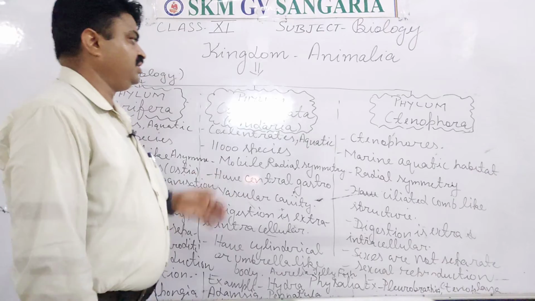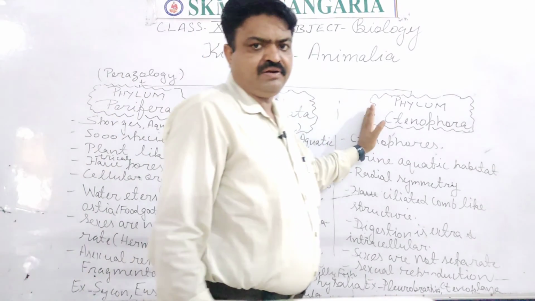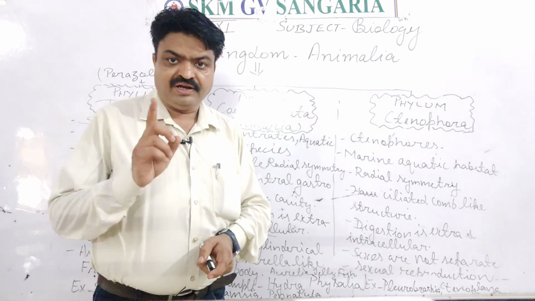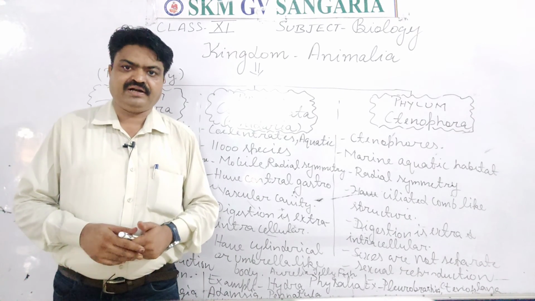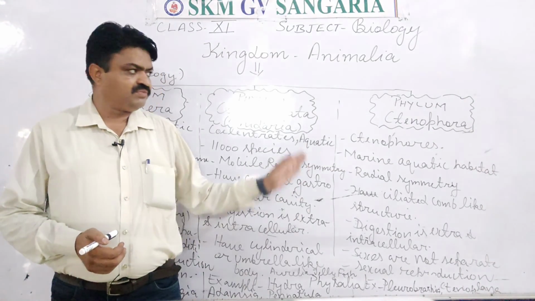So it is about the phylum Porifera, Coelenterata and Ctenophora. Now you will write these important phylums in your notebooks, and you will also draw the diagram of one living organism that belongs to this phylum.